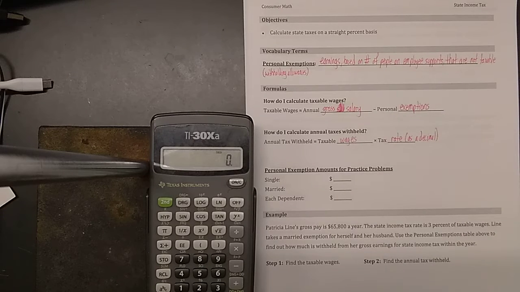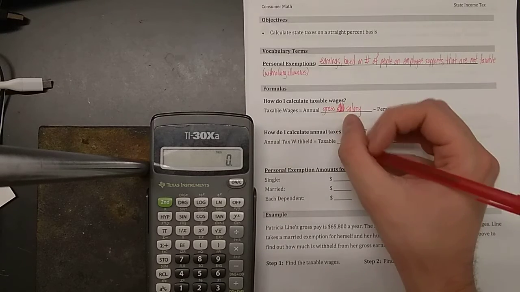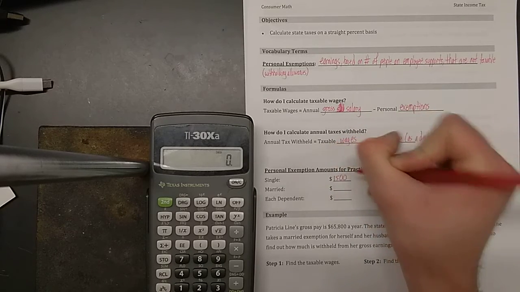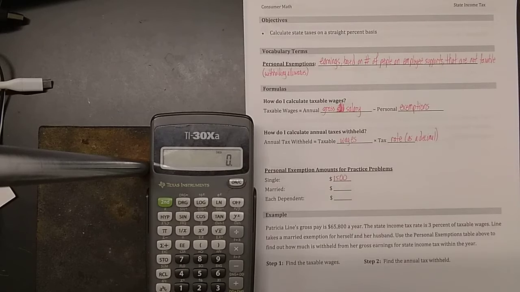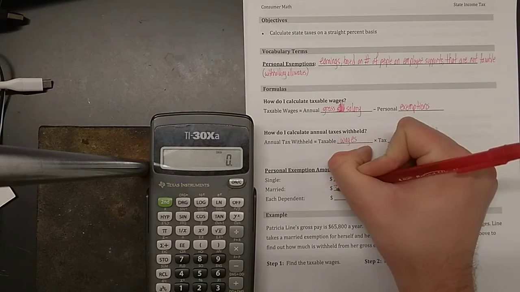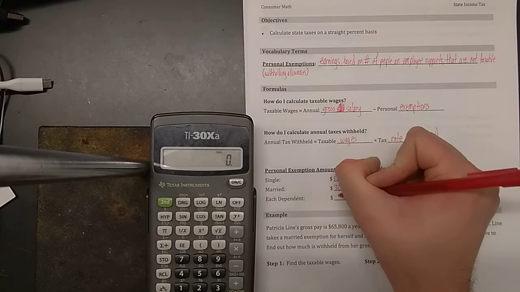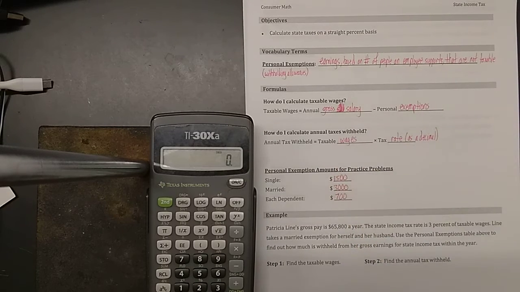Now, the first thing we're going to need to do is learn how to calculate personal exemption amounts, okay? For the sake of our examples on the notes and our homework, we're going to say that personal exemption amounts for practice problems and homework are as follows, unless you see otherwise. For someone who is single, they get an exemption of $1,500. For someone who is married, they get an exemption of $3,000. And for each dependent that they claim, $700. That usually means non-working adults or children.